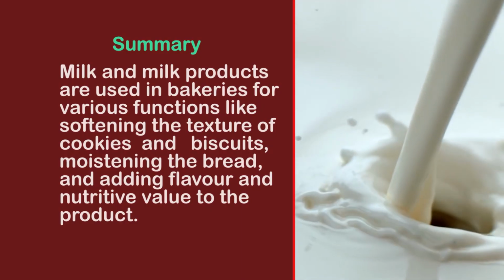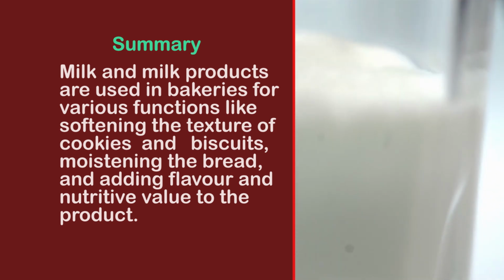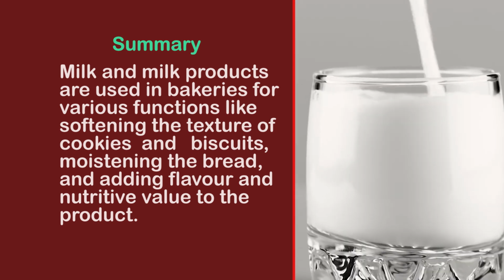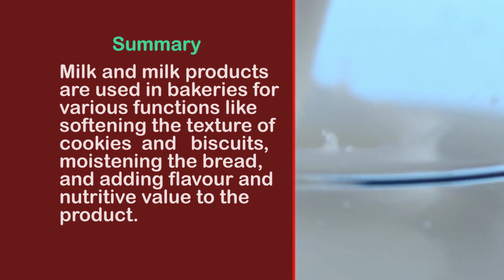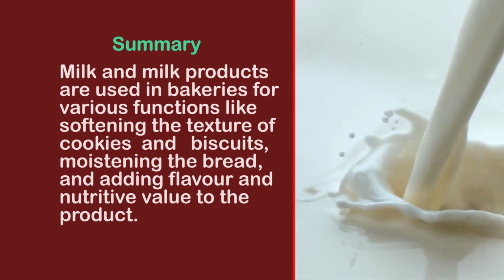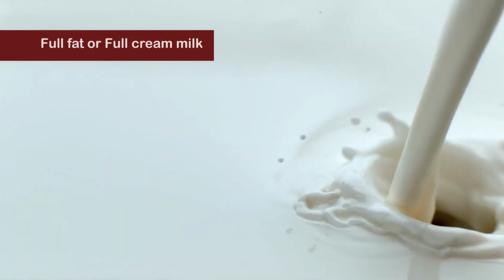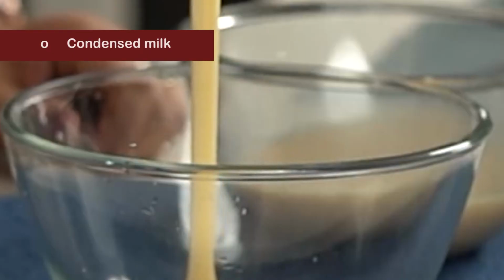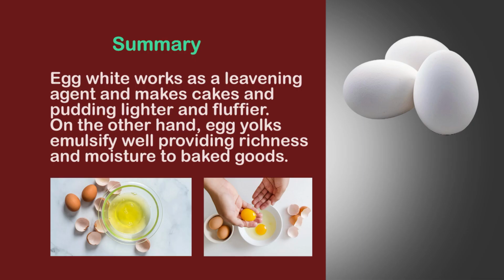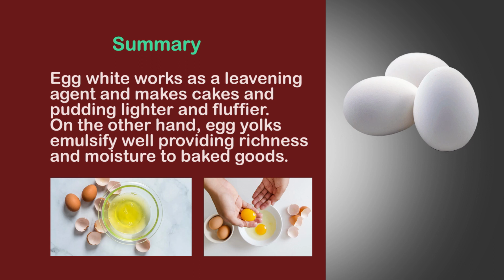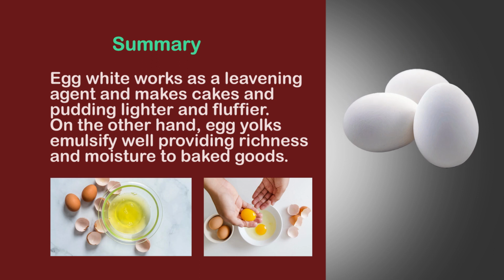So students, let us summarize what we have learned in this lecture. Milk and milk products are used in bakeries for various functions like softening the texture of cookies and biscuits, moistening the bread, and adding flavor and nutritive value to the product. Milk is classified into different categories based on its fat percentage: full fat or full cream milk, skimmed milk, condensed milk, milk powder. Egg white works as a leavening agent and makes cakes and pudding lighter and fluffier.